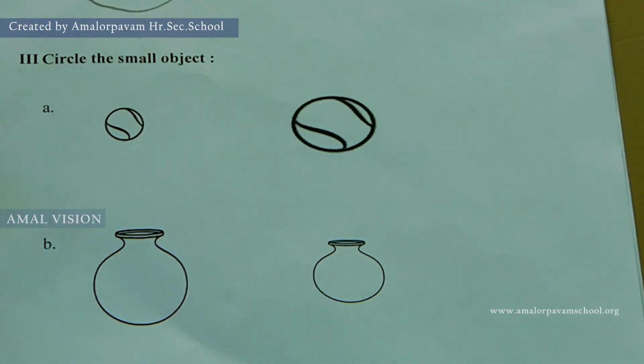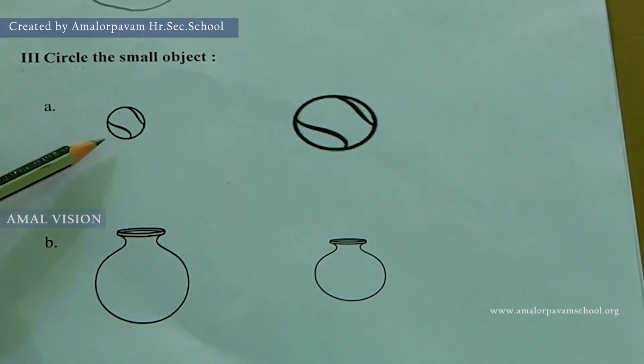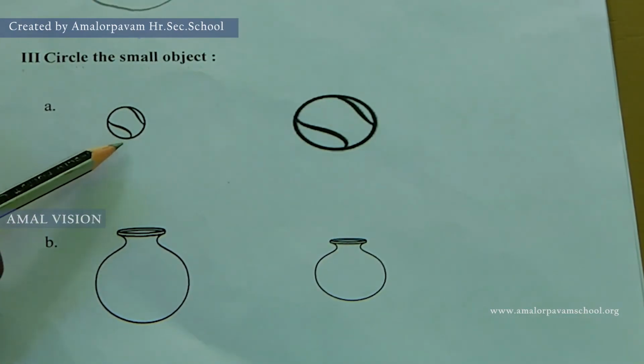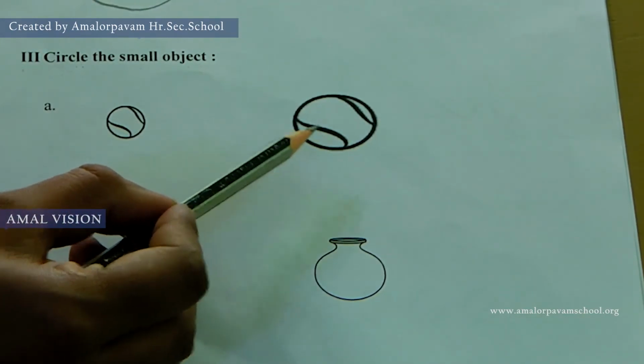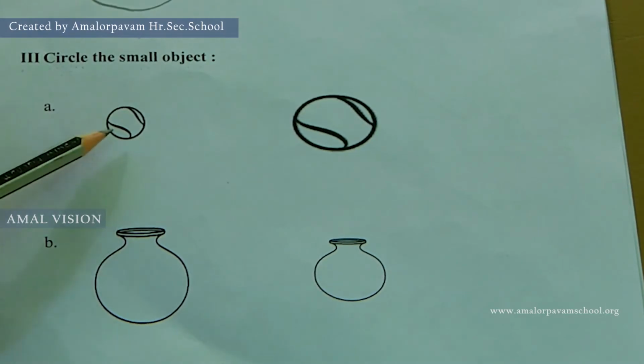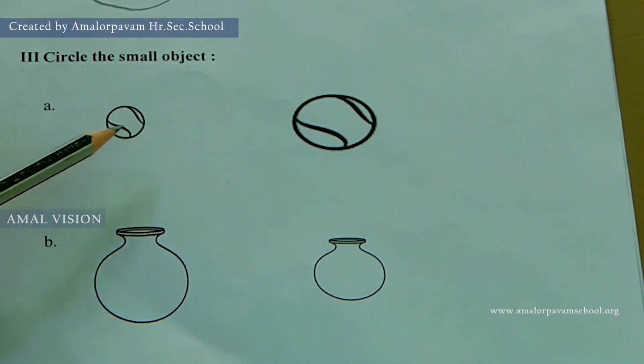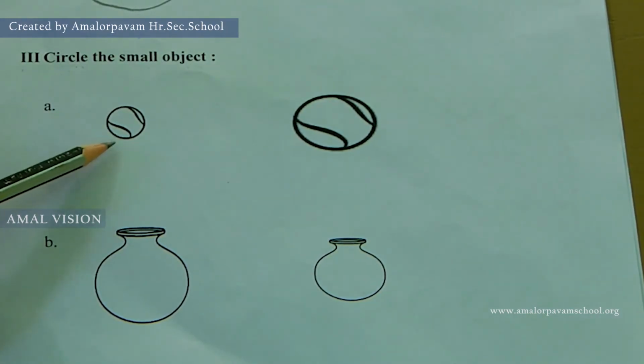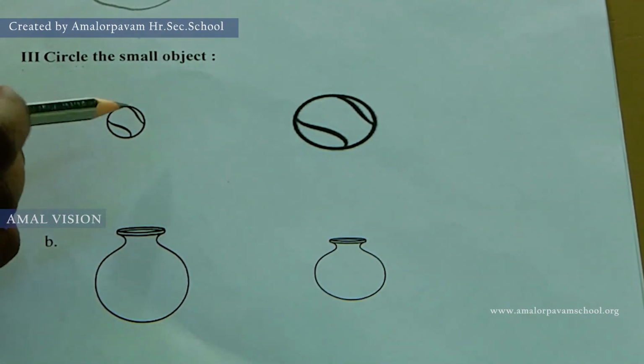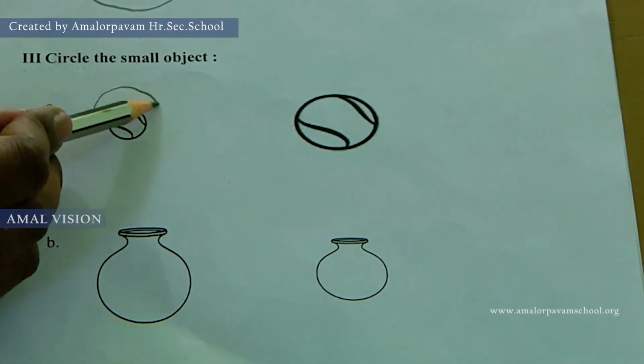Letter A. What are these? These are balls. Now, can you tell me, children, which ball is small? Yes, this ball is small. So, circle the small ball.